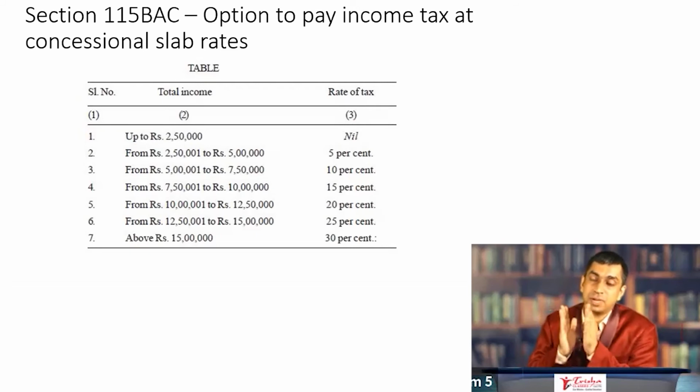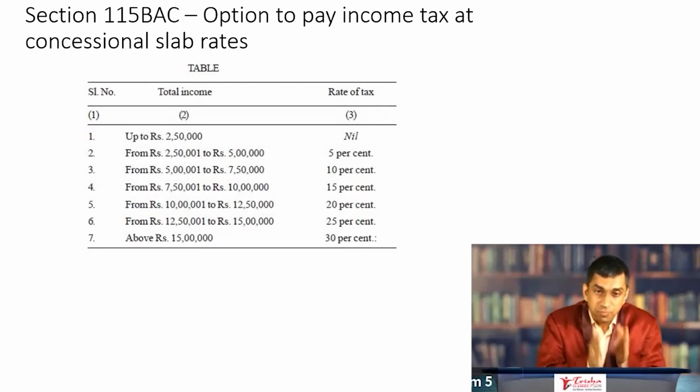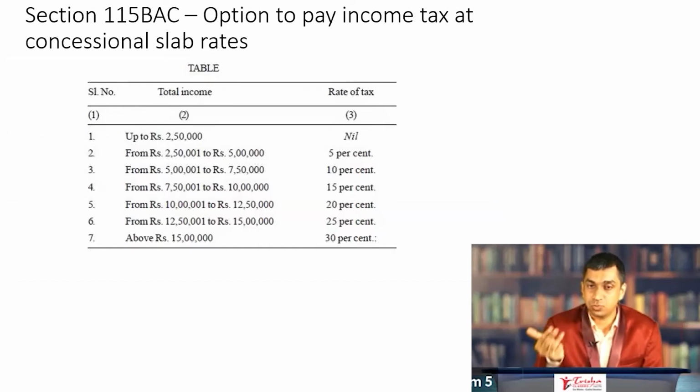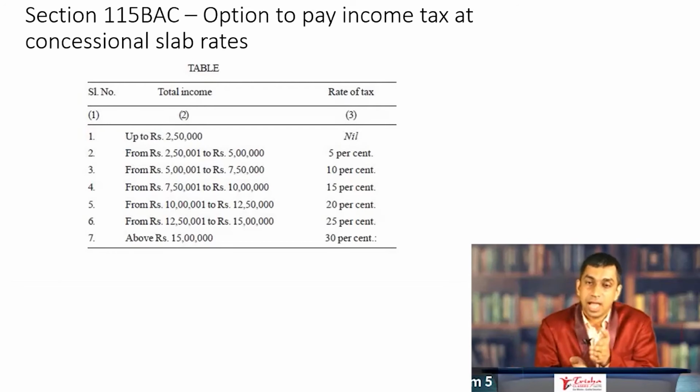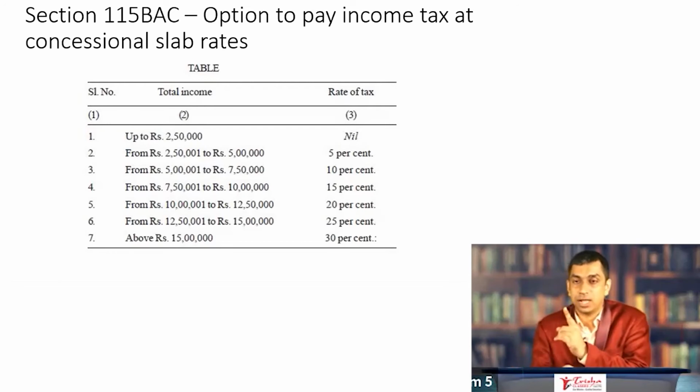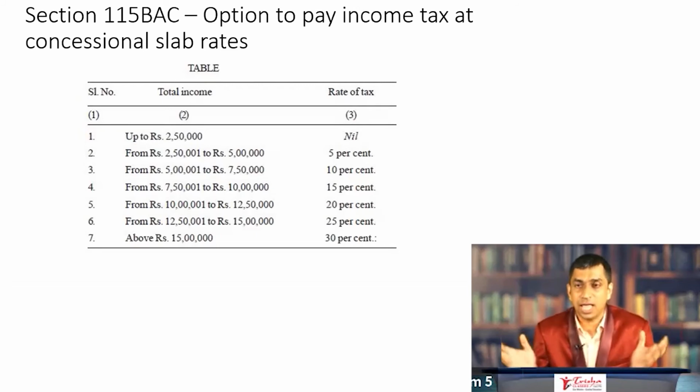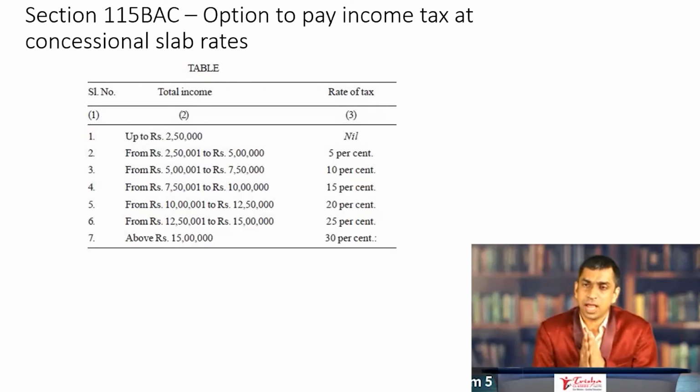What is the tax that you have to pay at 16 lakh? Up to 15 lakh, you have got 2 lakh 50,000, but 5 plus 10 plus 15 plus 20 plus 25, these will have to be accumulated. So 5 plus 10, 15 plus 15 is 30 plus 20 is 50 plus 25 is 75. 2 lakh 50,000 into 75% up to 15 lakh, and then over and above 15 lakh, 1 lakh. I've told you 16 lakh is the income, so 1 lakh at 30%. This is how I have simplified it mathematically, but you can have your own ways.